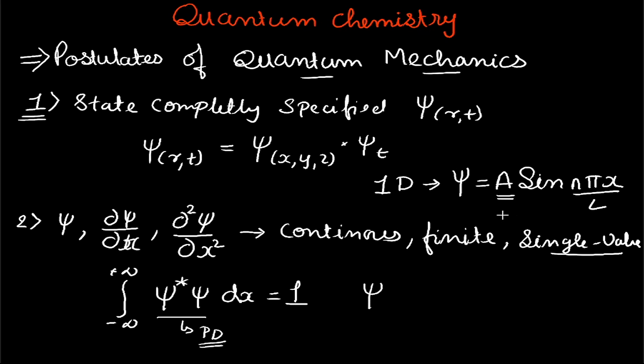For this particular wave function, when we normalize it, we get psi is equal to under root 2 by L sine n pi x by L, which is our normalized wave function for the one dimensional box. And in quantum mechanics, all the wave functions that are used are always normalized wave functions.